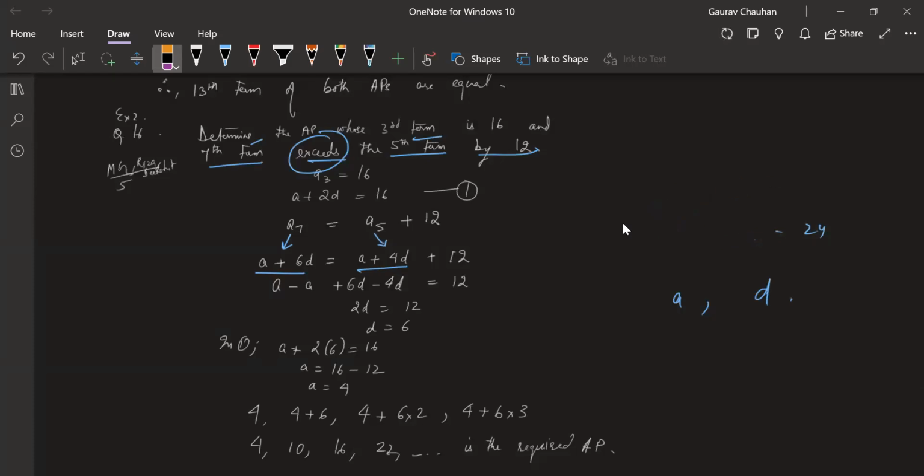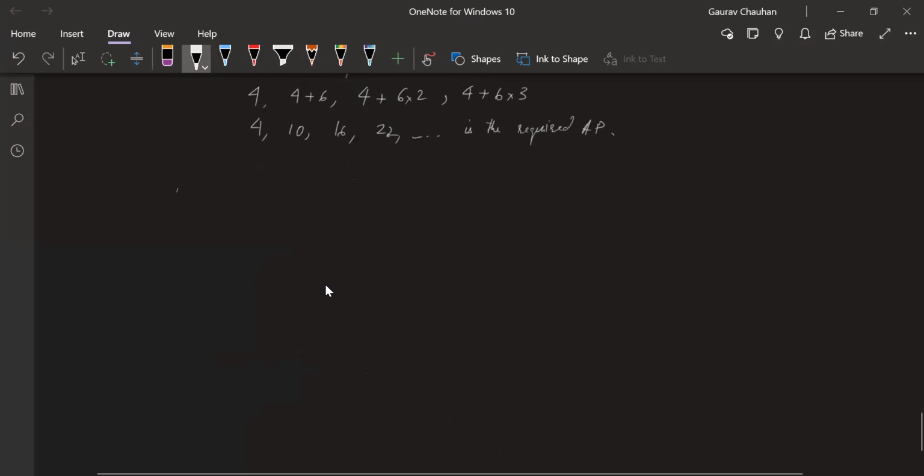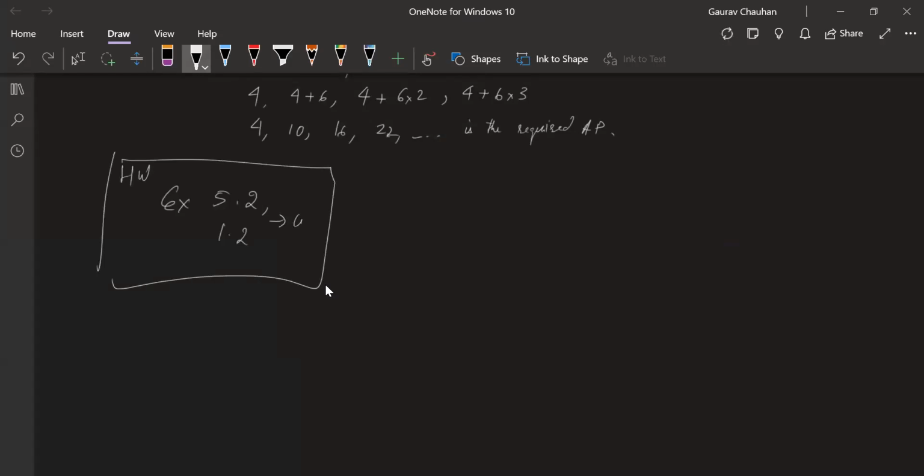There are a few problems like this in the exercise. So please do the exercise properly. The homework, other than what I've already given, the first homework was finding all divisibility tests. Apart from that, the homework is exercise 5.2 NCERT or 1.2 Karnataka, whichever book you're using. This is the homework completely. This exercise is a little long, but will not take that much time to complete.